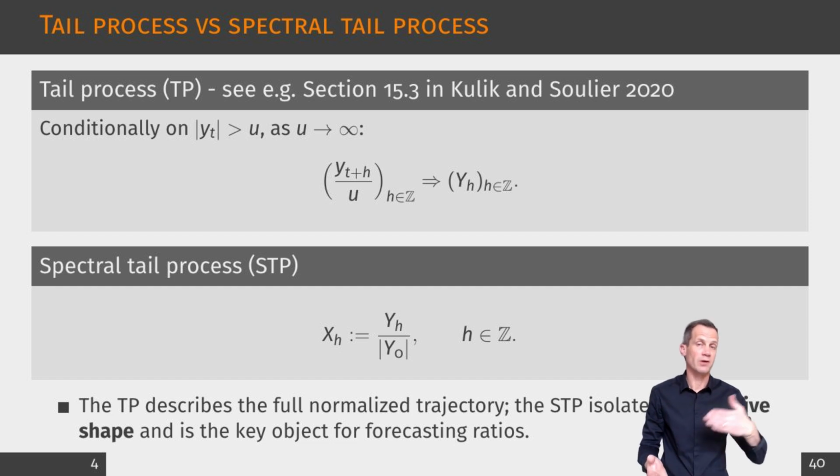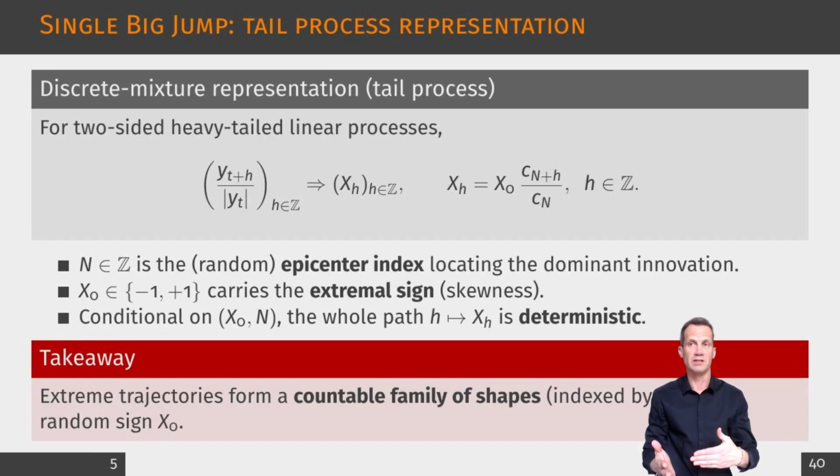Now let us focus on the specific case of the heavy-tailed two-sided linear processes. Under regular variation, an extreme value of the series is typically produced by one dominant innovation term in the moving average sum.